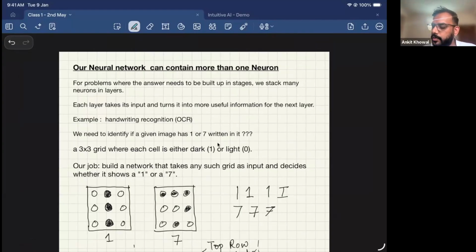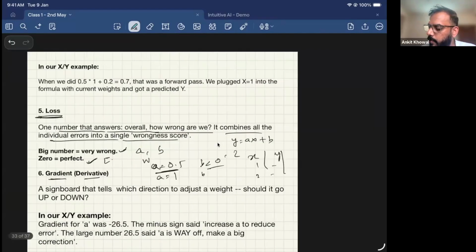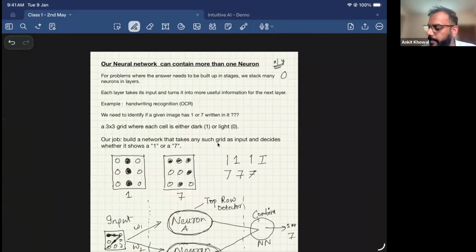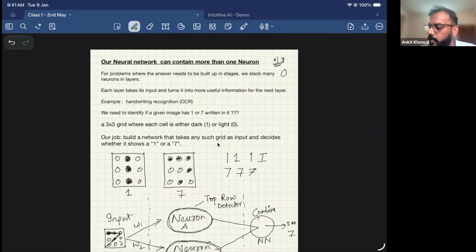Okay. So we saw what a neural network was. We took that XY example, but neural networks in real life are not restricted to that simple example. It doesn't consist of just a single neuron where we do all these calculations, because neural networks can solve complex problems. Here we saw a single neuron taking care of all these functions, but when we take complex problems, like for Swiggy or for Google finding the ETA using Google Maps, one neuron cannot solve that problem.